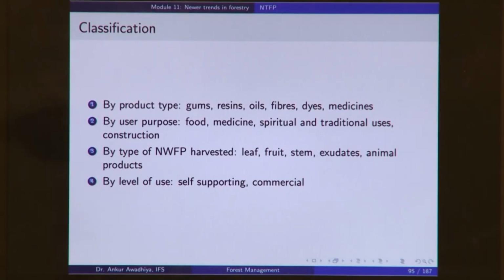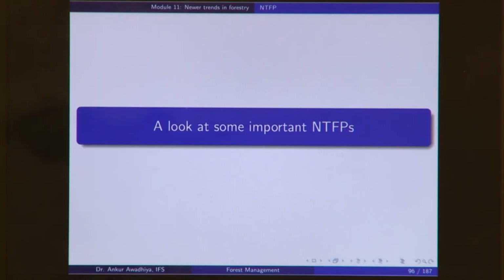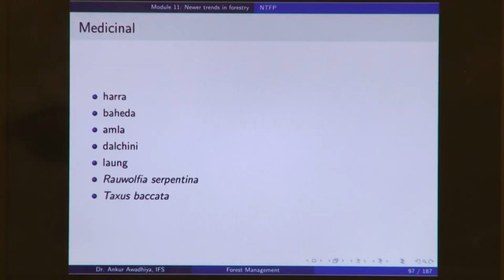Now, let us have a look at some important non-timber forest produce. Let us begin with medicinal plants. Medicinal plants, especially in Ayurveda, are found in forested areas. They are extracted from the forested areas, and they are being used especially by large companies such as Dabur or Himalaya, but also by the local Vaids and Hakims.